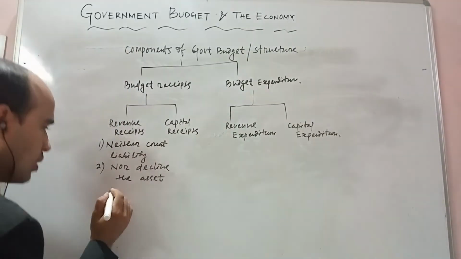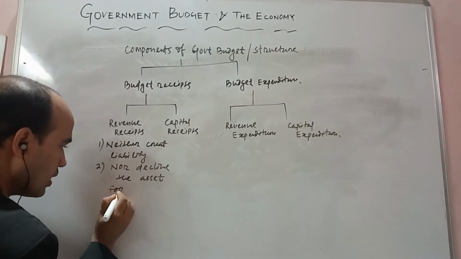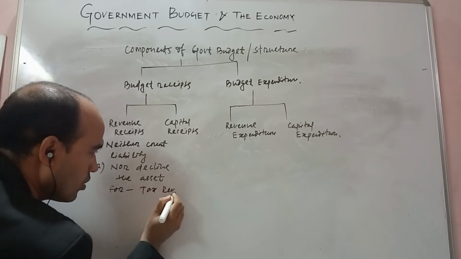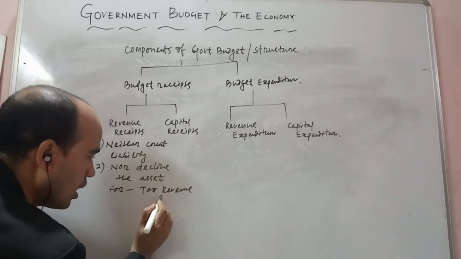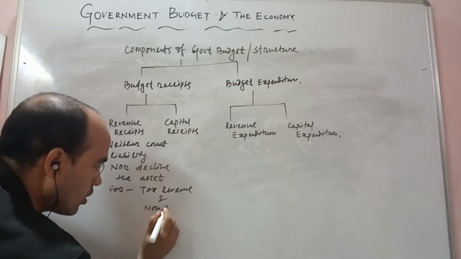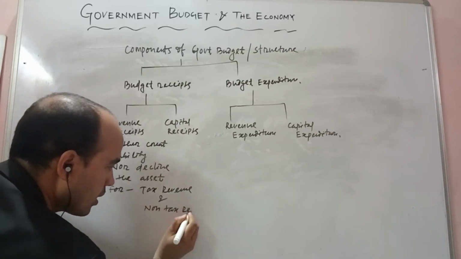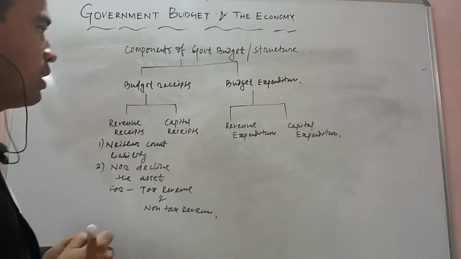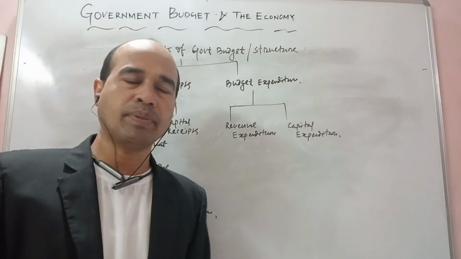Okay. For example, what is the example? You can find one is tax revenue, and the other is non-tax revenue.